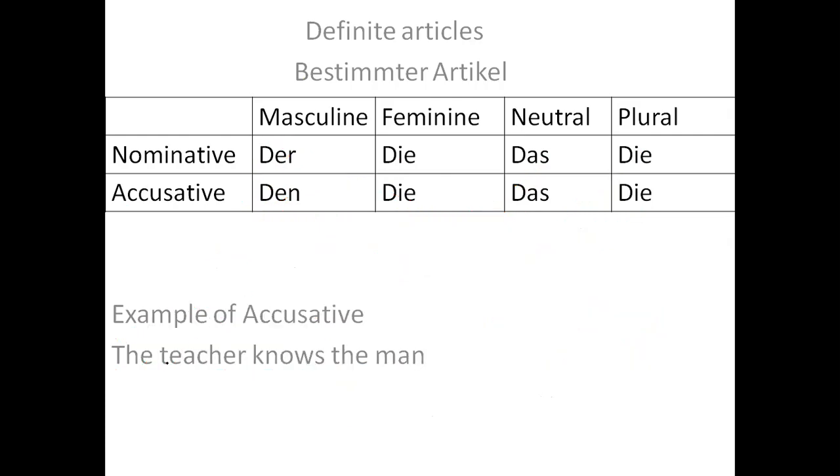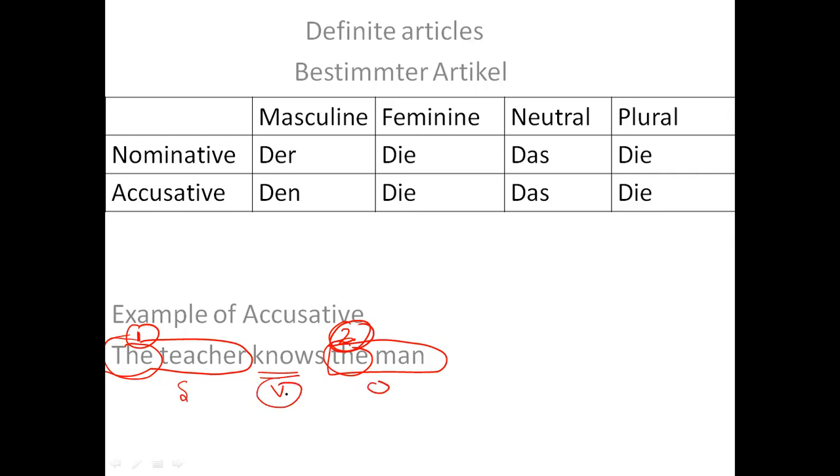Now, next example for you. It says the teacher knows the man. Now I have two the, one the and second the. As you already know, in English we have just one word, the, but in German we have eight different words. But first, what is subject here? The teacher is subject. What is verb? Knows is verb. What is an object? The man is an object. What is nominative? The teacher is nominative. What is accusative? The man is accusative.